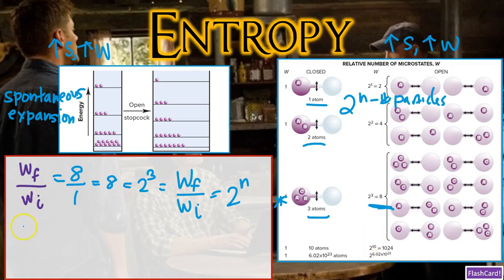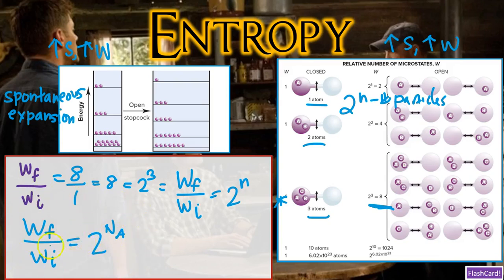But we can say that our ratio of W final and W initial is equal to 2 raised to a power of Avogadro's number. A lot of times you'll see Avogadro's number simply symbolized as N subscript A, okay? Let me go ahead and write that again. And what does this ratio, again, really represent?